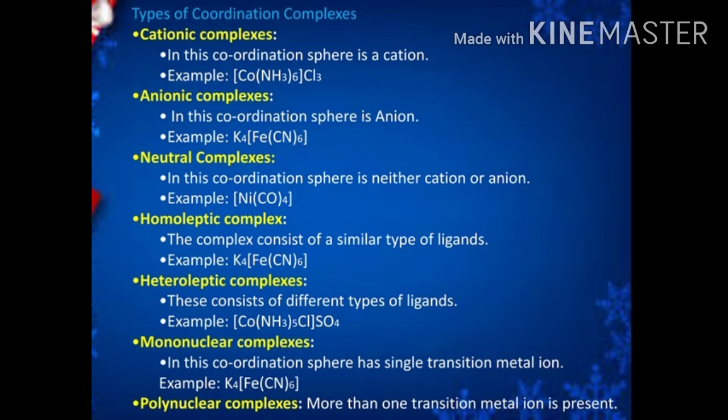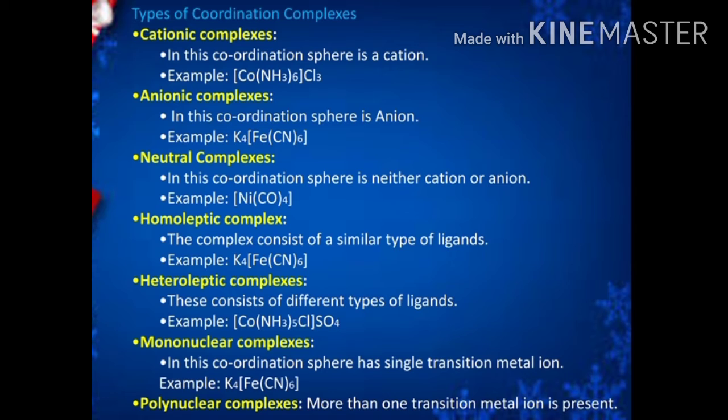So, two different types of ligands are present. Therefore, that is called a heteroleptic complex. These complexes consisting of different types of ligands are called heteroleptic complexes.